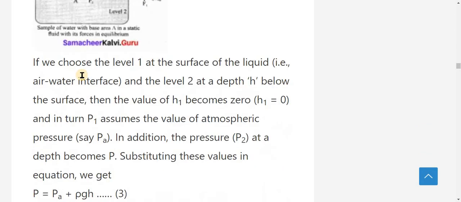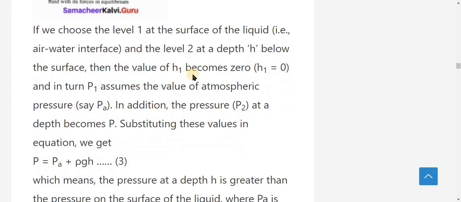If we choose level 1 at the surface of the liquid, that is the air-water interface, and level 2 at a depth h below the surface, then the value of h1 becomes 0.